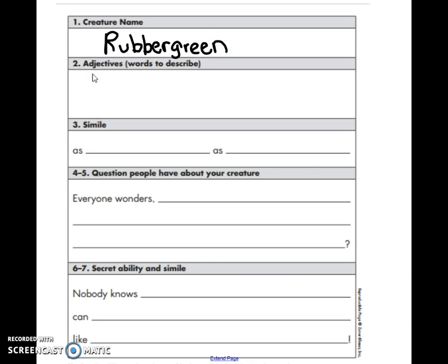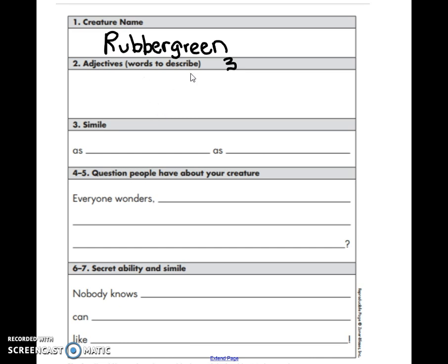Next, I need to come up with adjectives to describe Rubber Green. Remember, adjectives are words that tell what it looks like. You need to come up with at least 3. And you're creating your own creature, so you can come up with any way you want to describe him.